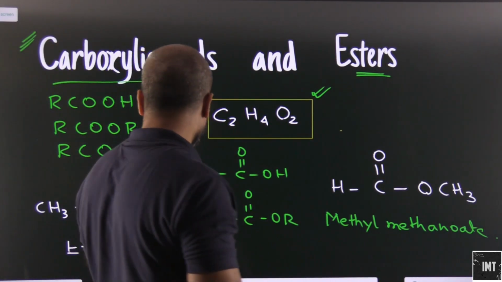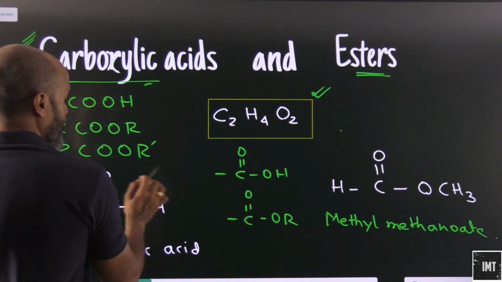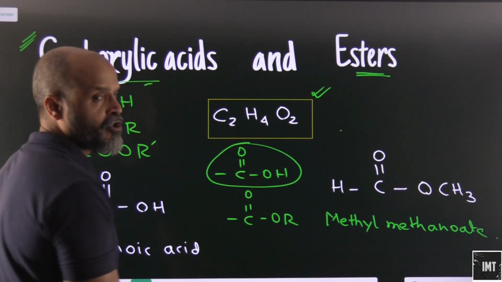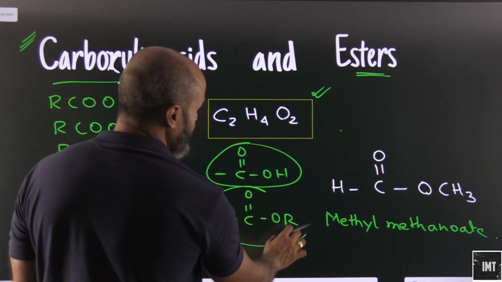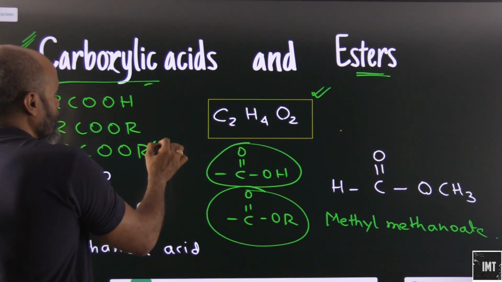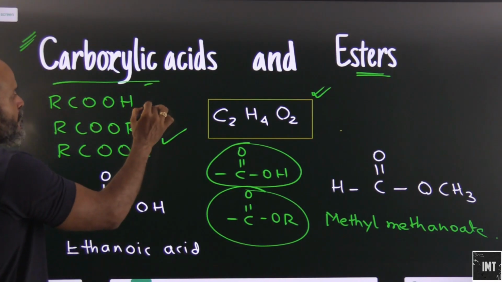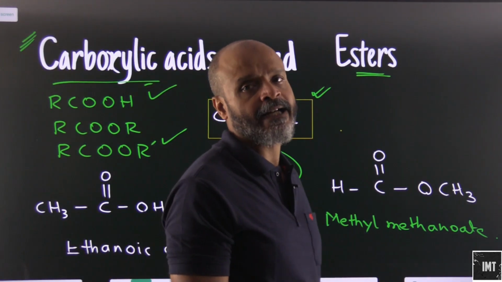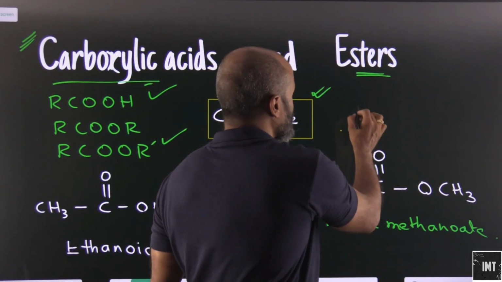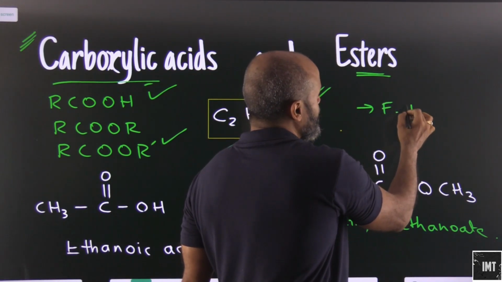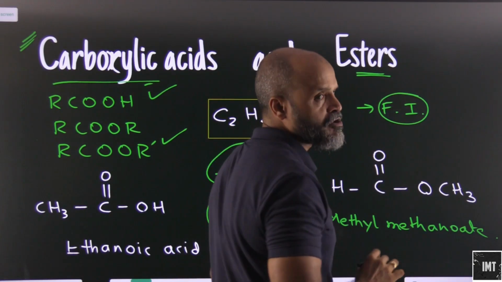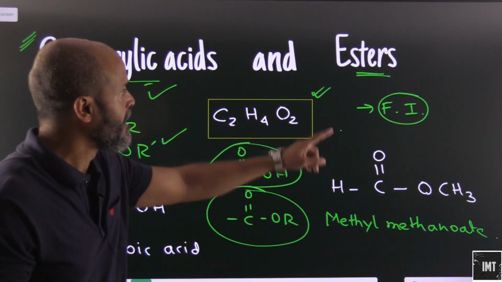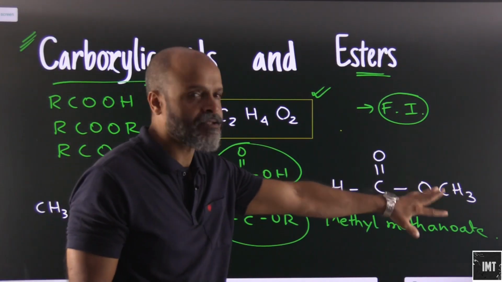However, one is a carboxylic acid group and the other one is an ester group. One is fulfilling the general formula of the acid, and the other that of the ester. So carboxylic acids and esters also show functional isomerism. In carboxylic acids it is the acid group, in esters it is the ester group.